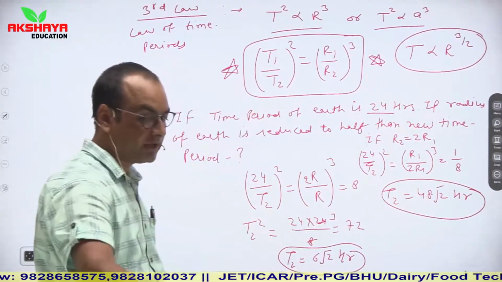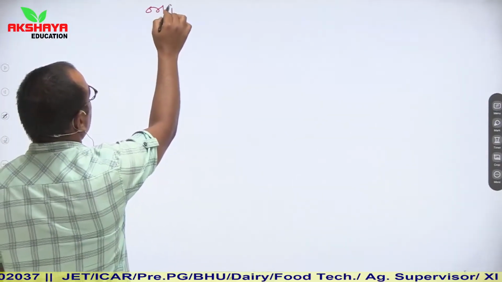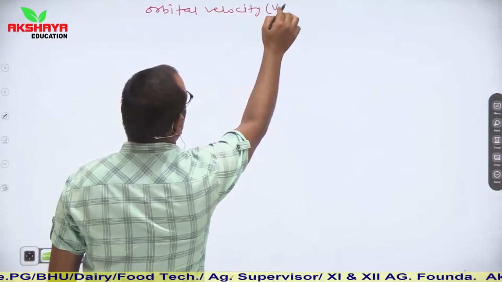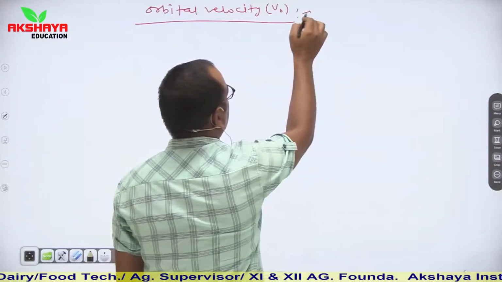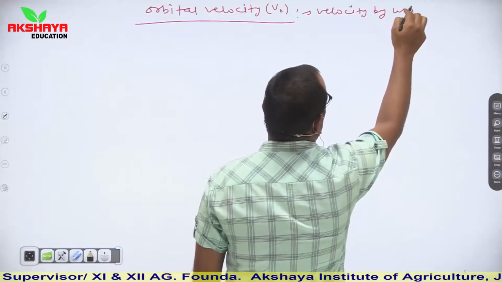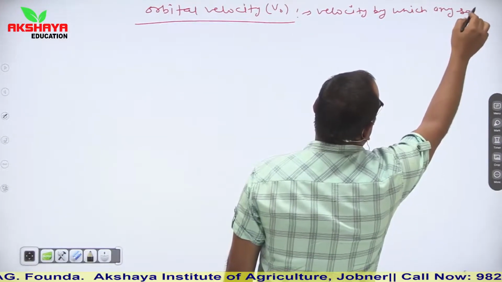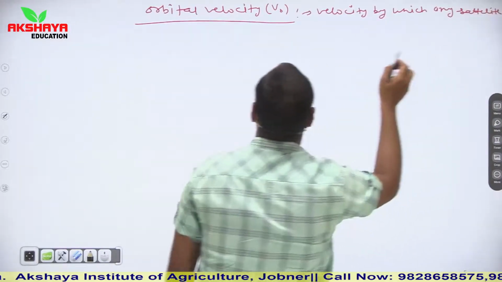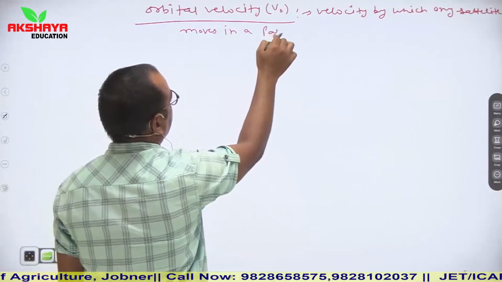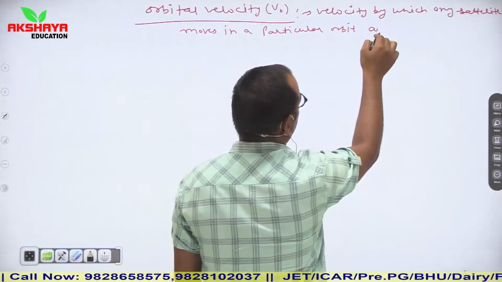Now see, in our next slide, we are going to study orbital velocity. Orbital velocity is denoted by V naught, and it is the velocity by which any satellite moves in a particular orbit, in a particular orbit around the sun or around the earth.